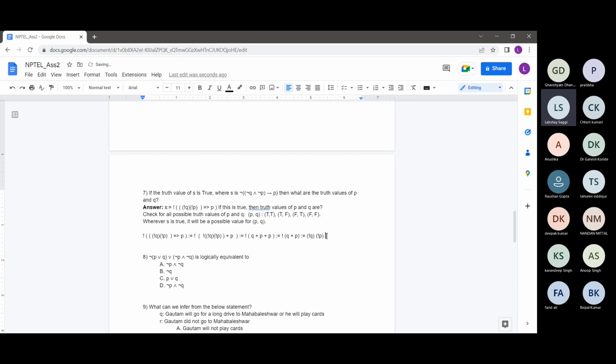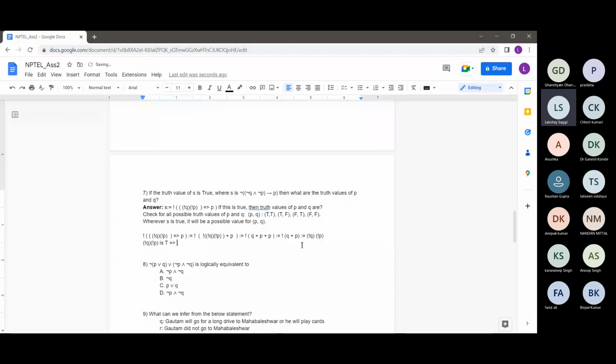So basically the question is saying that this is true, and then we need to find the values of p and q, right? So this means not q times not p is true. So this implies there's an AND operator here, and an AND operation is only true when both of these terms individually are true, right?